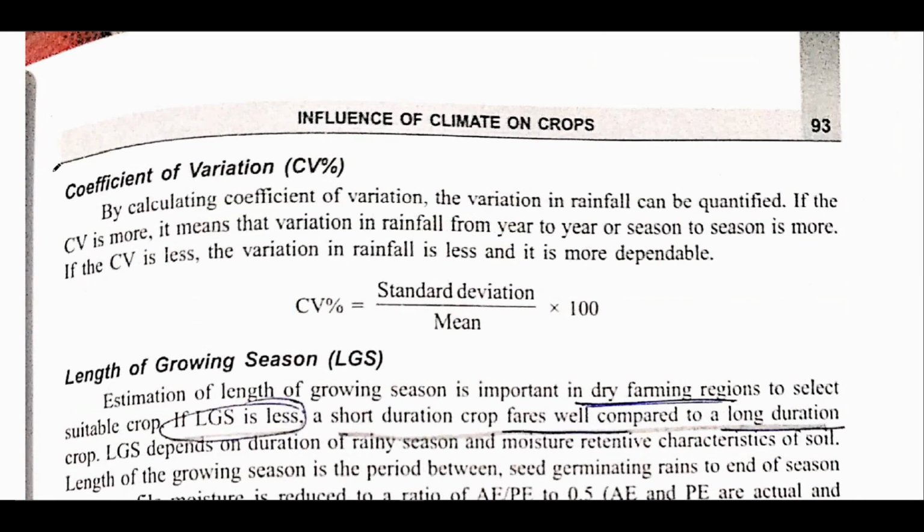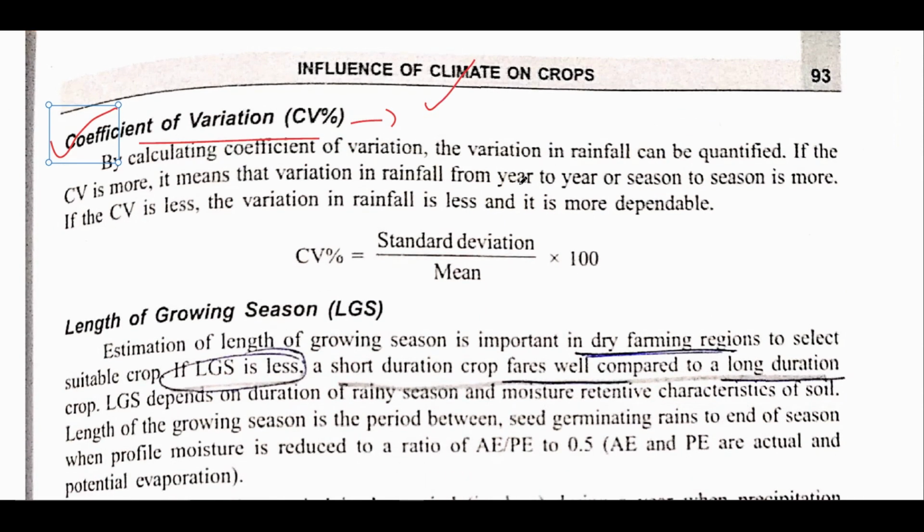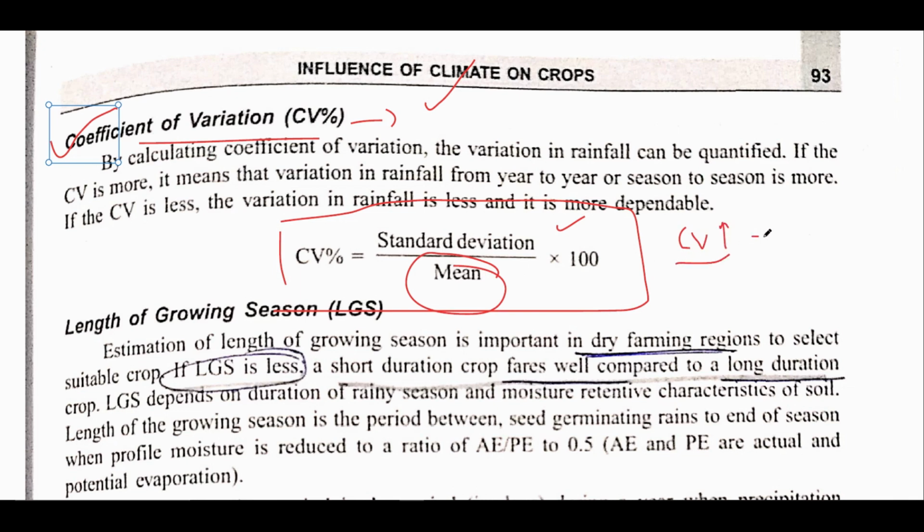Now coefficient of variation. See, coefficient of variation, you might have read this part in statistics. If you have not read it, no issue, we'll cover it in the statistics video. Basically you just remember that coefficient of variation can be calculated by standard deviation divided by mean. In simpler terms, if the coefficient of variation is higher, then the rainfall will be less dependable. This is the basic thing.